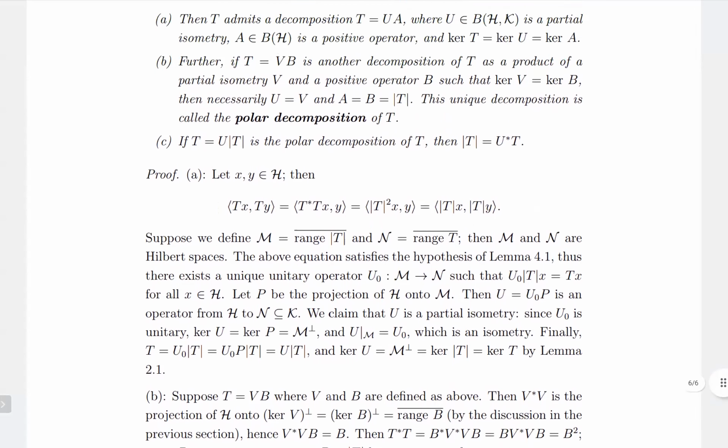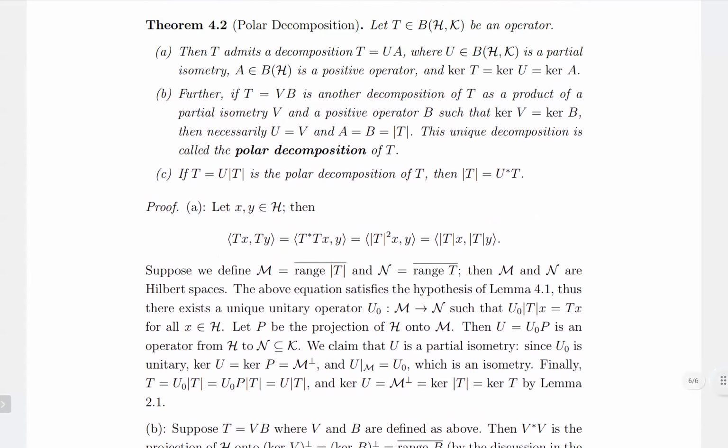So we have also shown B, which is that if T equal to VB is another decomposition of T as a product of partial isometry V and a positive operator B, such that kernel V equal to kernel B, then we must necessarily have U equal to V and A equal to B equal to modulus of T. And so this is called the polar decomposition of T.